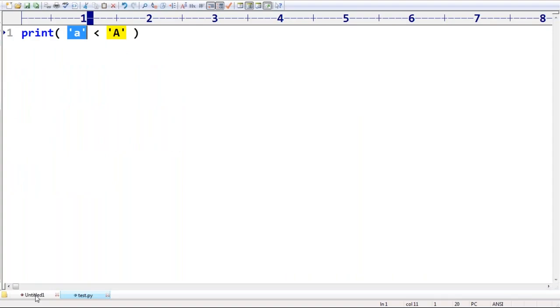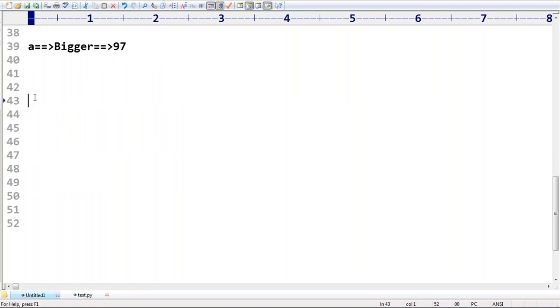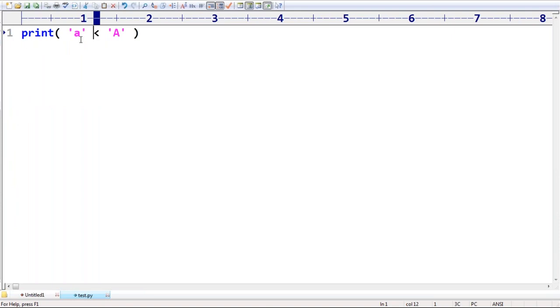Next, I hope everyone can understand, right? What is the next scenario? Even these values we are allowed to apply. These operators we are allowed to use for Boolean types also. Remember this one, happily we are allowed to use them for Boolean types also. If it is Boolean, how is it going to behave?